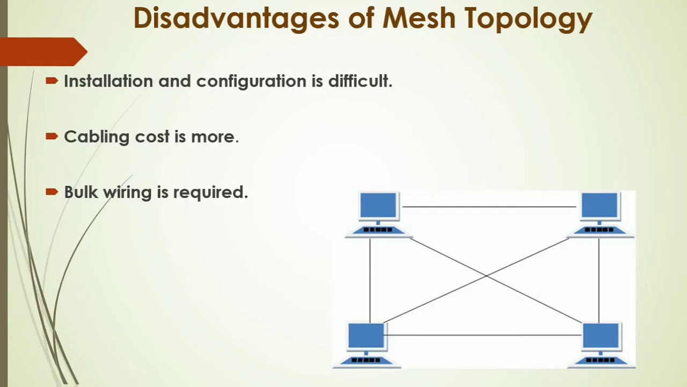Cabling cost is more because we have to connect one node to all other nodes. It means we need more number of cables. More number of cables means our cabling cost will also increase. Bulk wiring is required. Large number of cables are required to connect the nodes on the network.